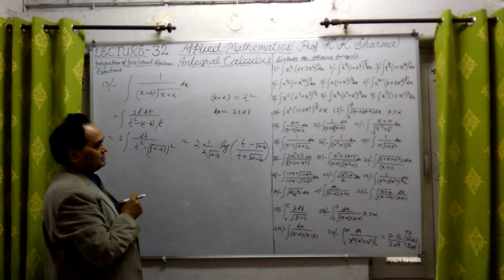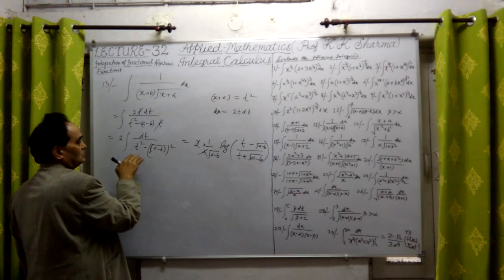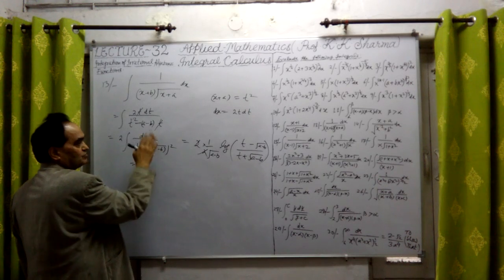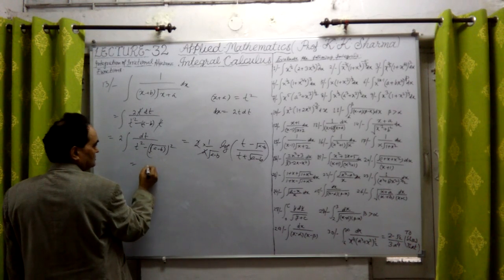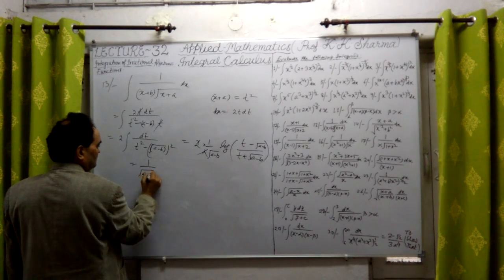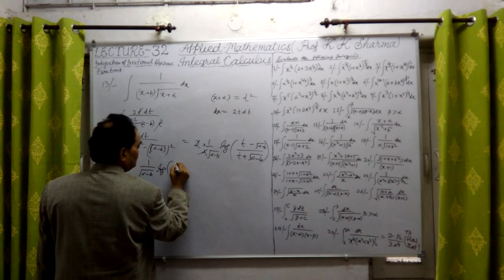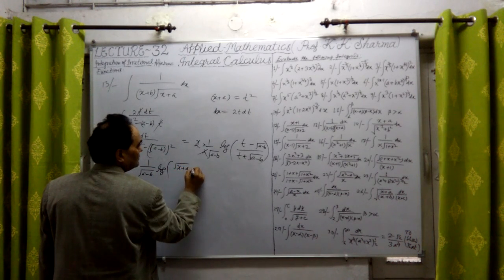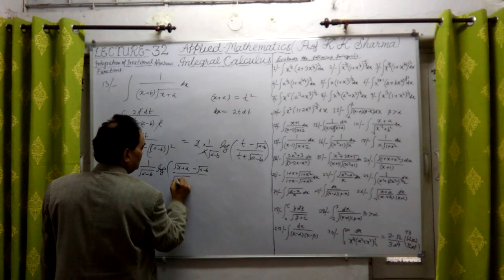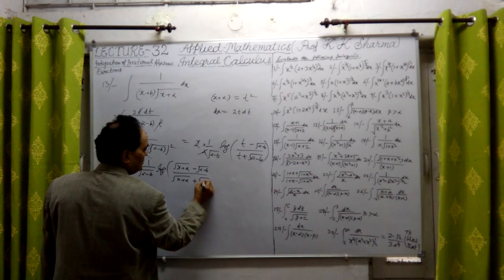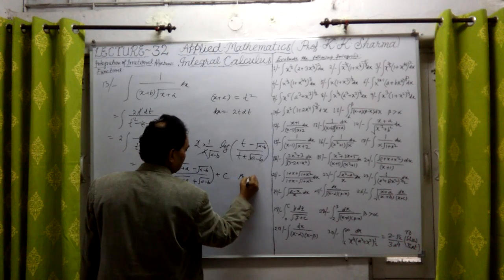Now substituting the value of t, finally this 2 cancels out. So this is 1 upon 2 log, x square minus a square type value. 1 upon x square minus a square is 1 upon 2a log of x minus a upon x plus a. This is nothing but 1 upon under root a minus b log of the bracket, t is under root x plus a minus under root a minus b, divided by under root x plus a plus under root a minus b, plus constant of integration. This is the answer here.